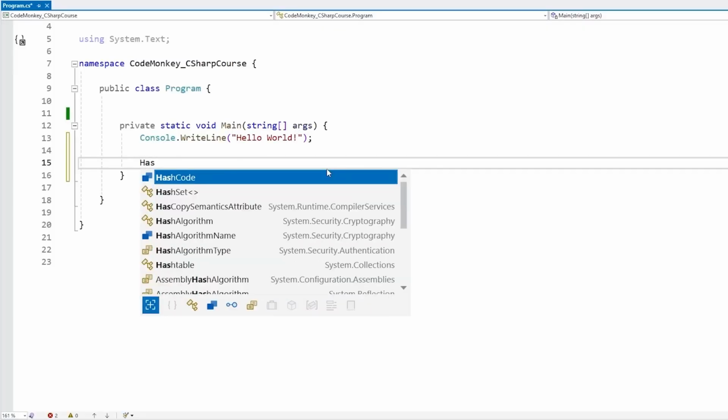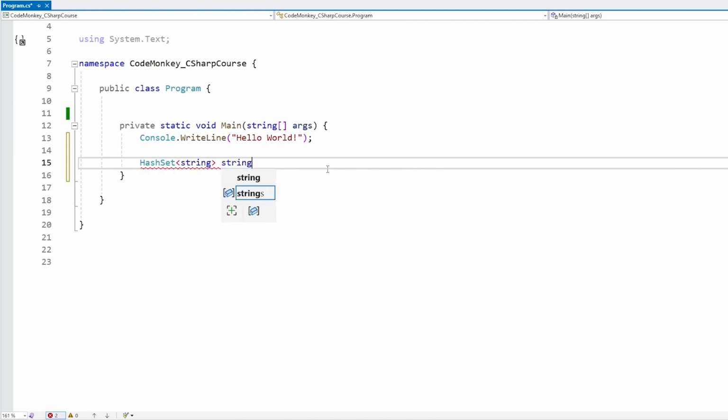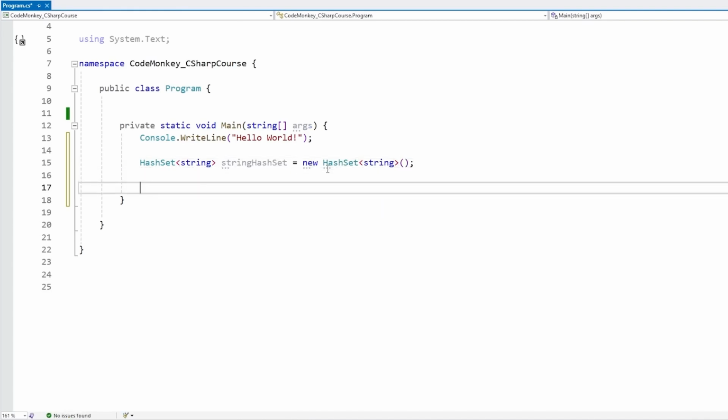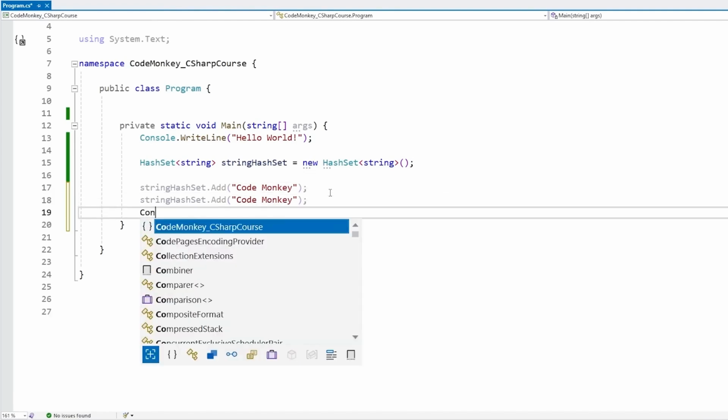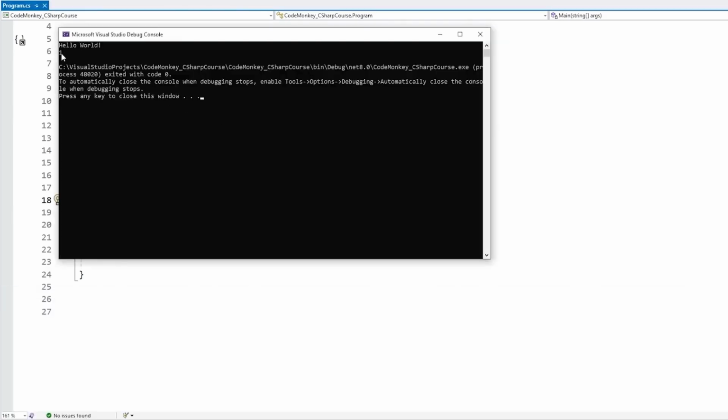Next collection is what is called a HashSet. This one allows you to store a set of elements, so let's make a HashSet of string. So for the string HashSet, let's construct it, then on the string HashSet we call Add to add elements, so for example add the element CodeMonkey. And yep, this one does work. However, the important thing about the HashSet is that all elements have to be unique. So like this it works, but if I duplicate it, and now I do a Console.WriteLine and print out the string HashSet.Count in order to count all the elements. So we're adding 2 elements and then counting them, so let's see what this returns. And this one returns a 1, because we added a duplicate element, so it actually didn't add it.